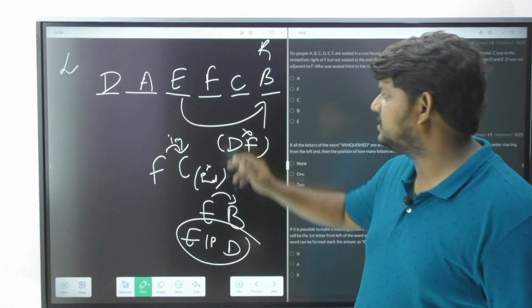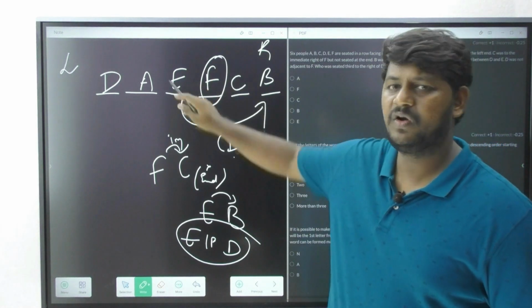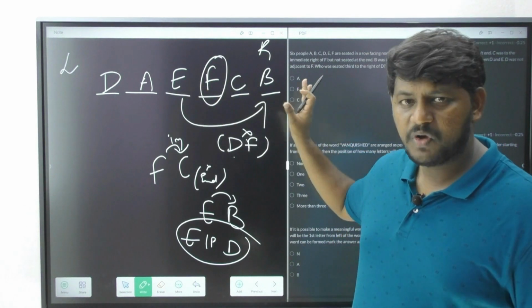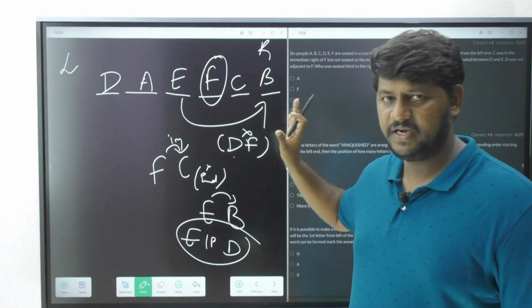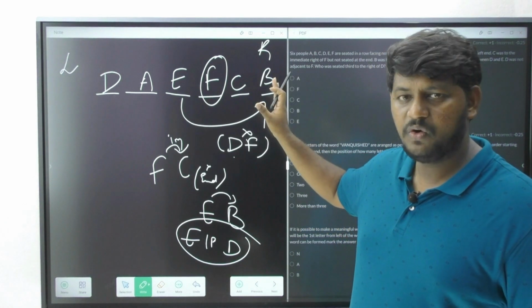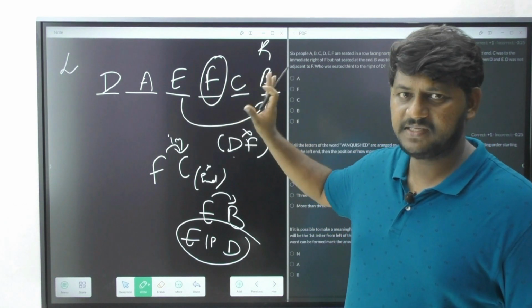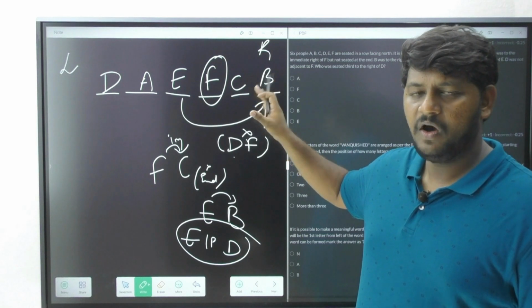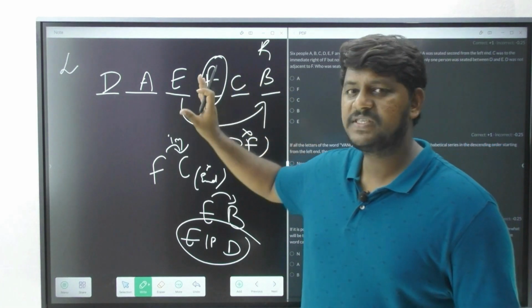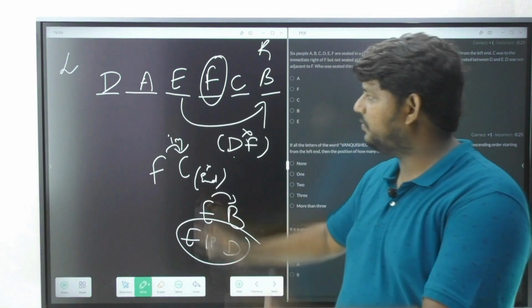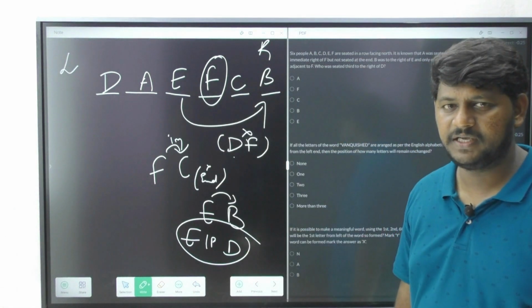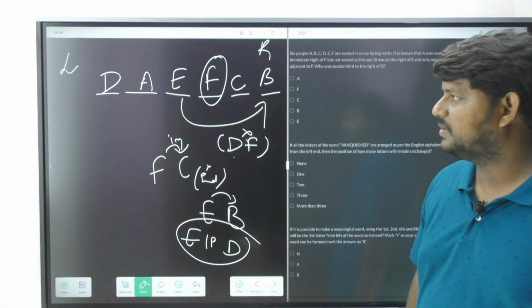See the best position: why did I choose F here only? Why not here? When you go from your right side or left side, whatever it is, always go from the extreme position. If extreme positions are not vacant or you cannot place them, then go step by step. Do not straight away go with the middle. It is actually not encouraged to go with the middle.